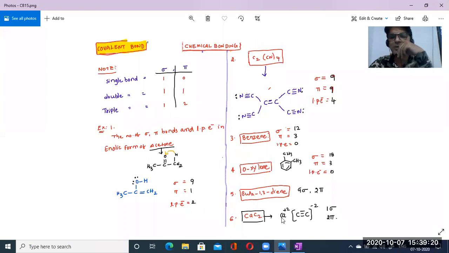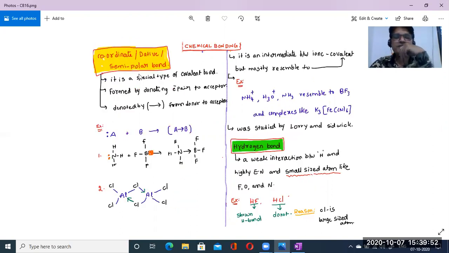You can try to practice this one. Calcium and 2 carbons. Calcium is shown as +2 and the 2 carbons are shown as -2. So this carbon is accommodating with that carbon, and the calcium. That's why one single bond is there, and a triple bond is there. So here the carbon is not going to be satisfied. So 1 sigma bond and 2 pi bonds here. Okay. Chalo beta. Now come to the next page.